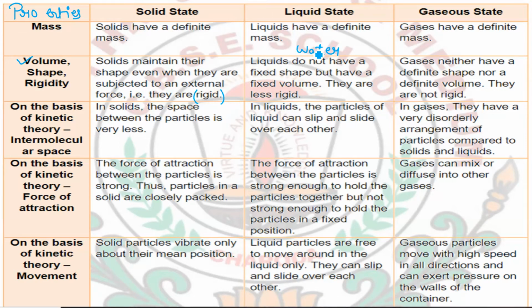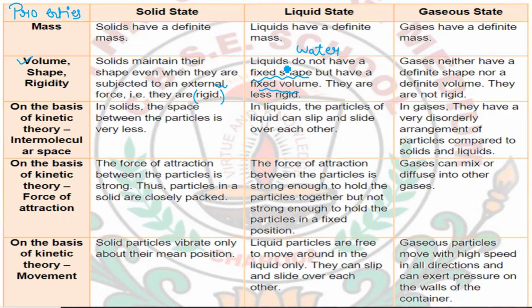The solid particles are very near to each other, but water particles have some gap between them, due to which they have flexibility. They can easily move here and there, and due to that reason only they do not have a fixed shape. But they have a fixed volume, because the particles are not so far apart that their volume would be destroyed. So they do not have a fixed shape, but they have a fixed volume.